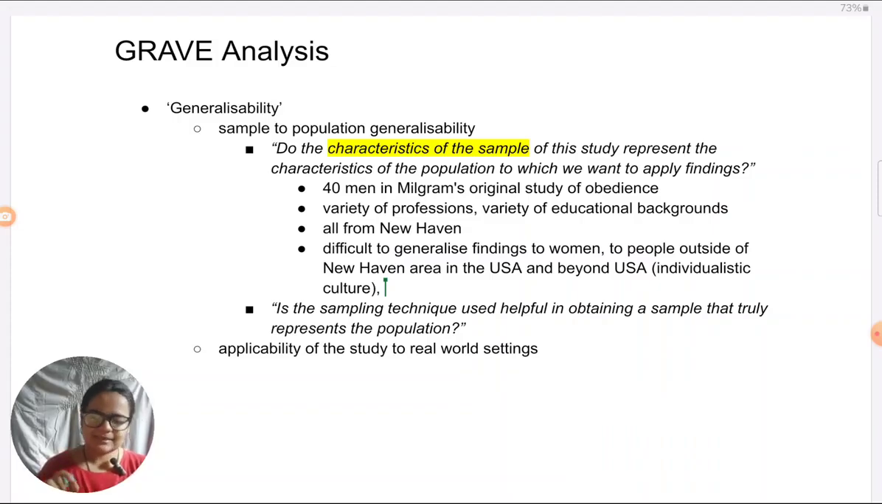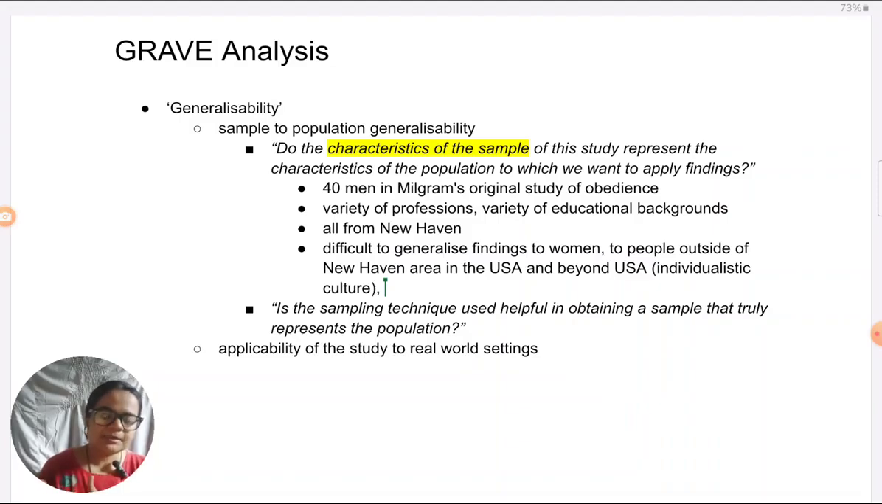As we see in this study, Milgram has deliberately selected participants who would represent all walks of life because he wanted to show that obedience is not dispositional, it is situational. So no matter who the person is, once they're put under a pressurizing situation, they will be obedient. He wanted to show that. So this sample aligns with the aim of his study. So that is more a matter of validity. We can consider it later.